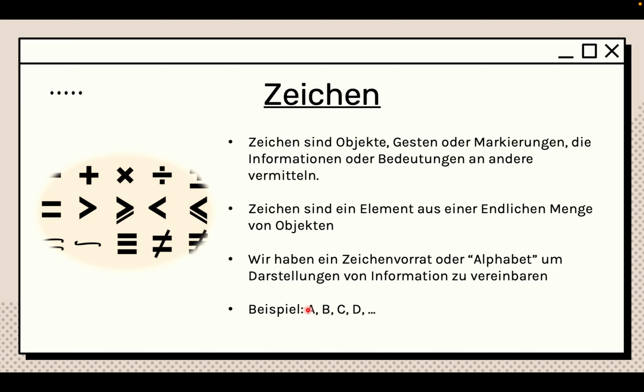However, you have to take into consideration, let's say we take A by itself, it doesn't really mean anything. And that's what a Zeichen is. A Zeichen is just a mark that you write, but by itself, it doesn't have any actual meaning. It doesn't really give you any information. However, if you have a combination of this Zeichen, you can create something.